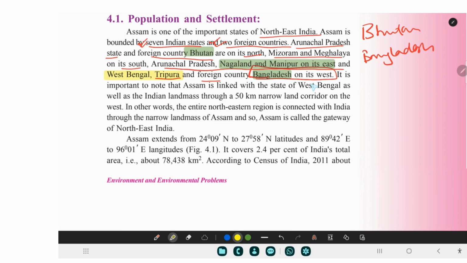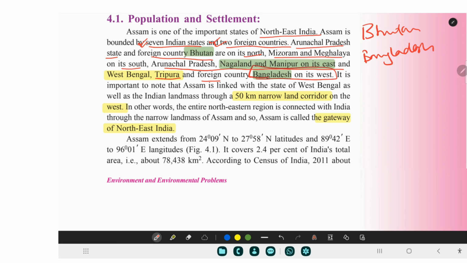It is important to know that Assam is linked with the Indian landmass, as well as the state of West Bengal, through a 50-kilometer long narrow land corridor on the west. It also shares a boundary with West Bengal of 50 kilometers. In other words, the entire northeastern region is connected with India through a narrow landmass of Assam, and so Assam is called the gateway of Northeast. This is what I was saying. Assam is known as the gateway. So if you want to go to any of the states, you have to cross via Assam itself.